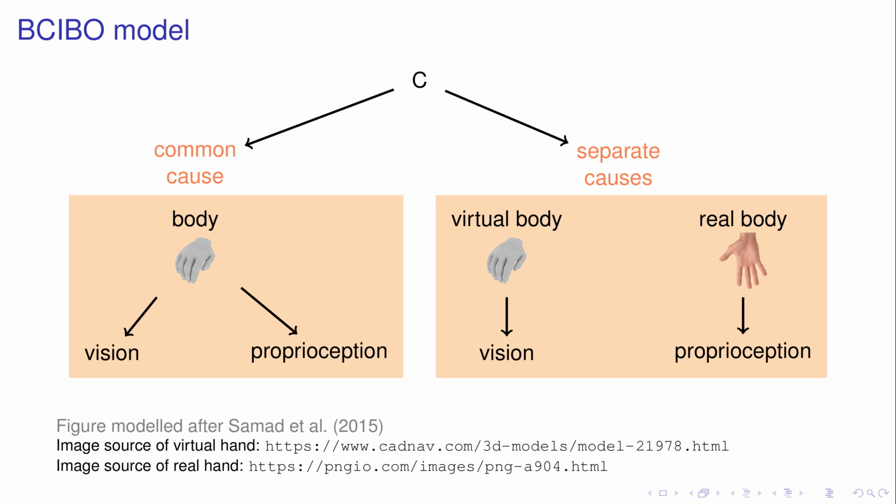The alternative conclusion is that there is a common cause to the visual and proprioceptive input. In this case, the user maps the proprioceptive input onto the visual input and begins experiencing the virtual body as their own body. If the visual and proprioceptive input are in synchrony with each other, this is strong evidence for a common cause.